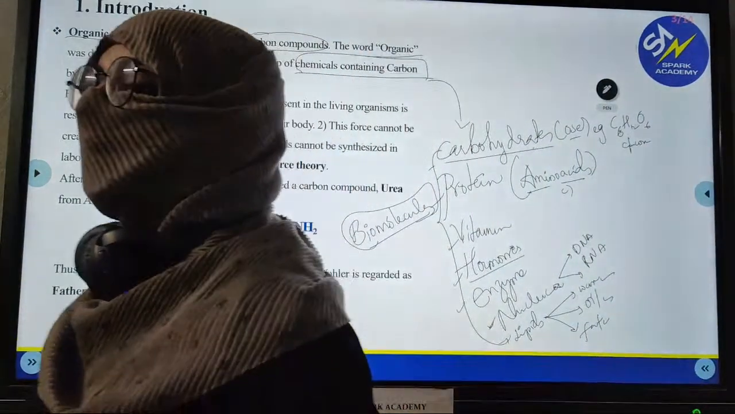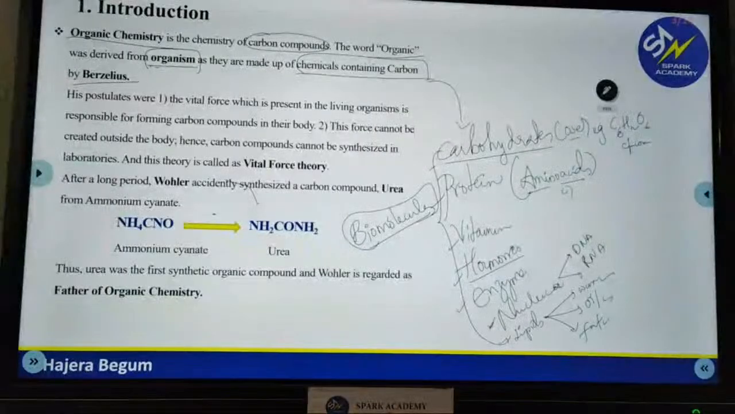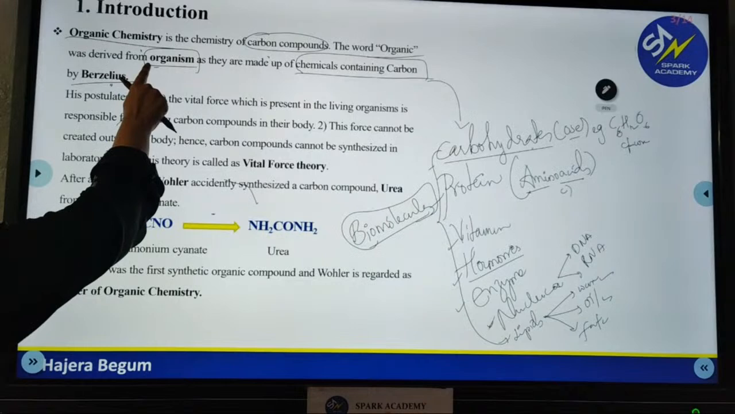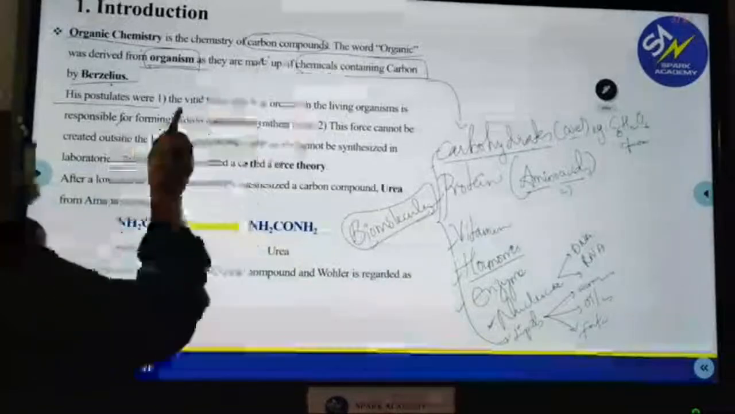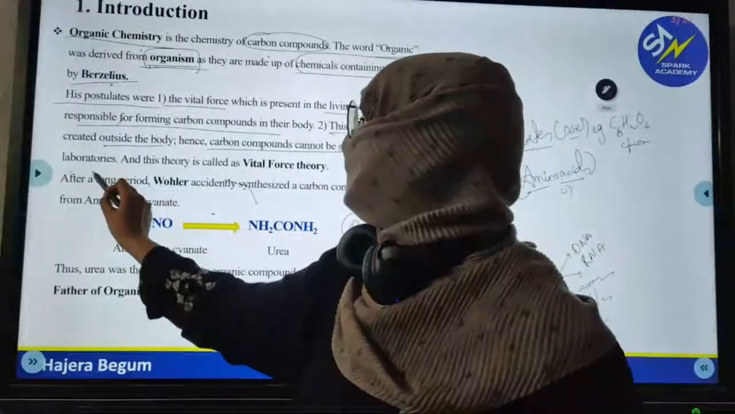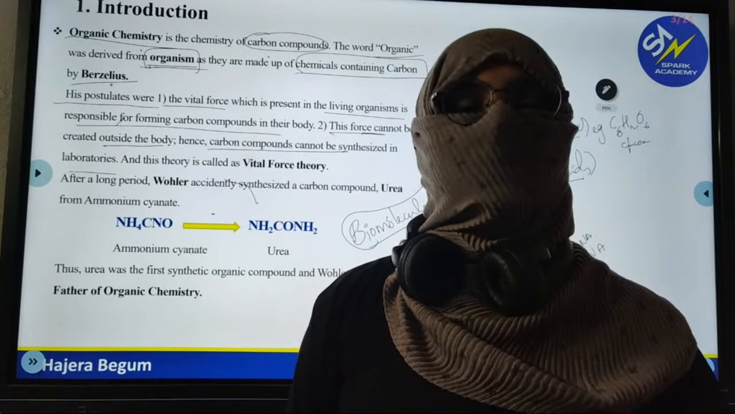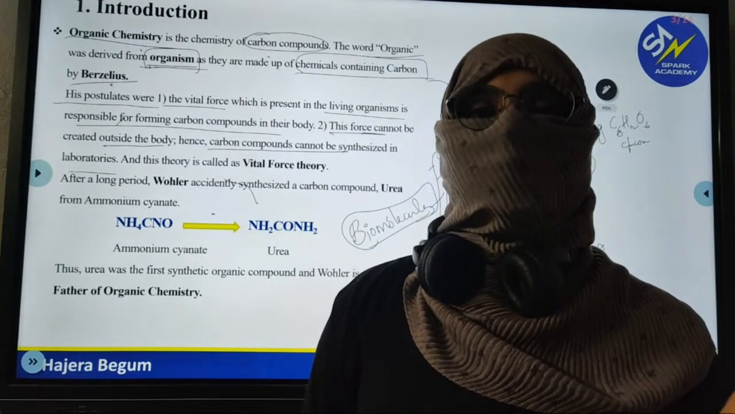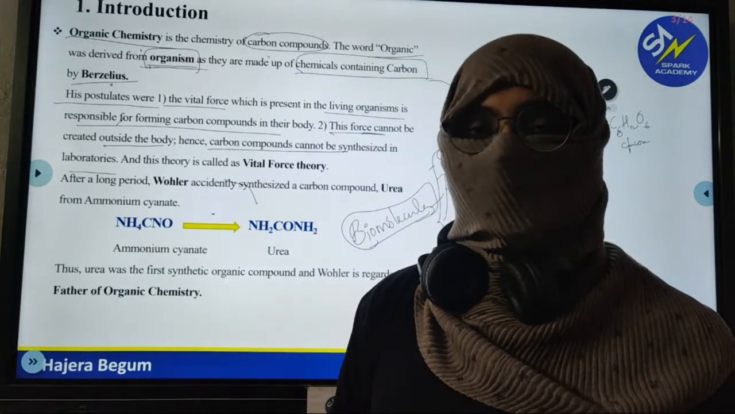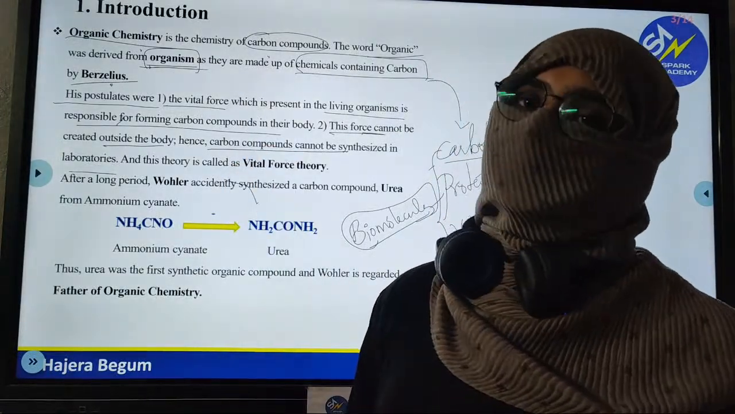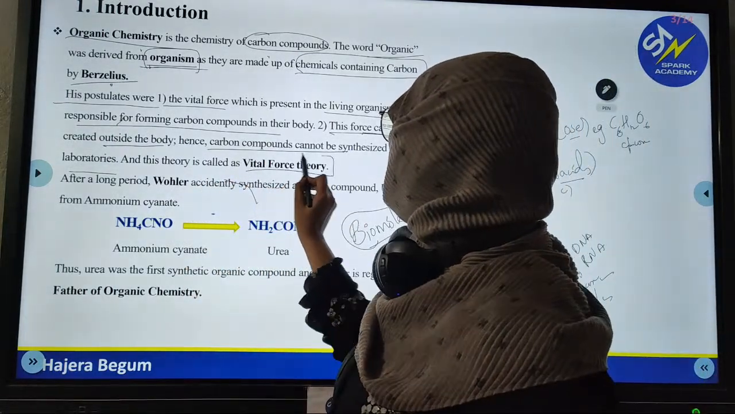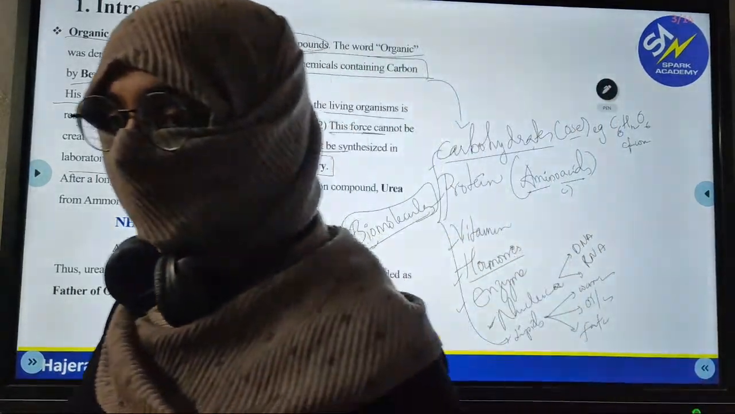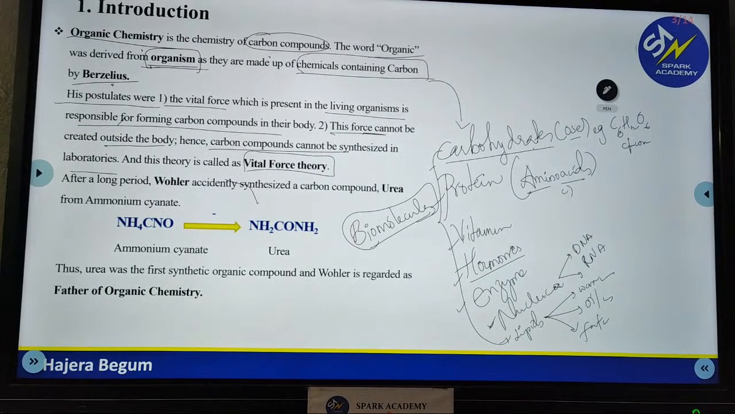So Berzelius said there is a vital force present in organisms, which forms carbon compounds. You cannot create the similar vital force which is found in the human body in laboratories. Hence, carbon compounds cannot be synthesized. These were the two postulates of Berzelius, and this theory is known as the vital force theory. As he talked about vital force, the name of this theory is the vital force theory.